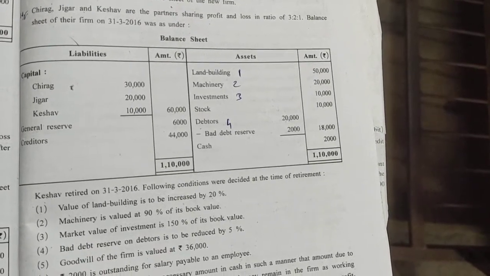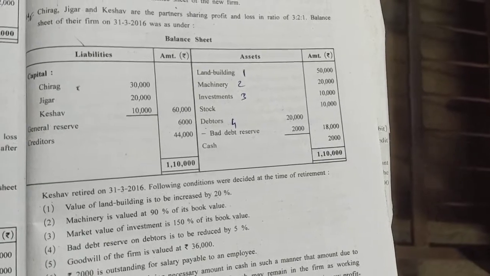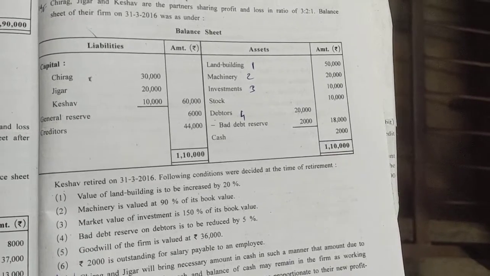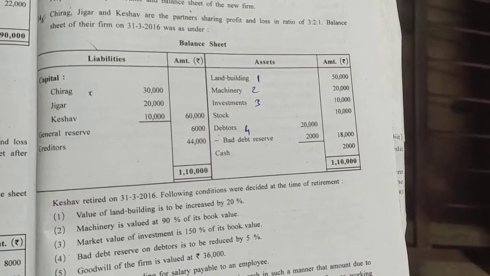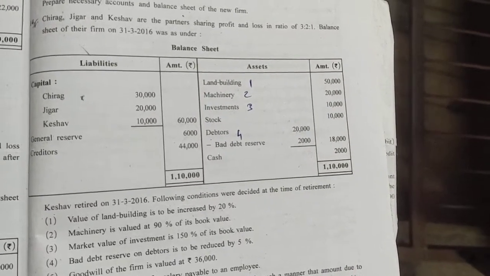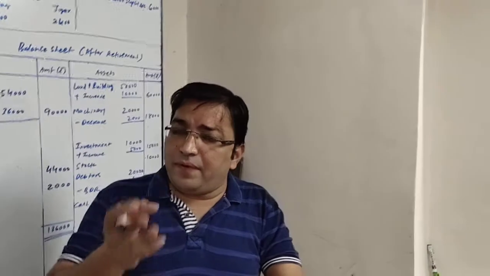Asset side first item is land and building and it is marked with adjustment number 1. The adjustment number 1 says value of land and building is to be increased by 20%. Land and building given 50,000, 20% is to be increased, and it is one kind of profit which will be credited to revaluation account.